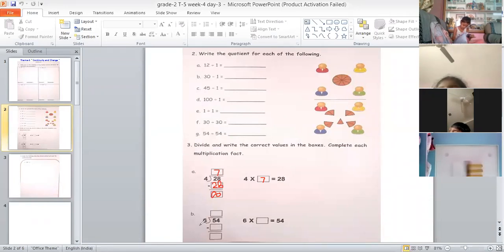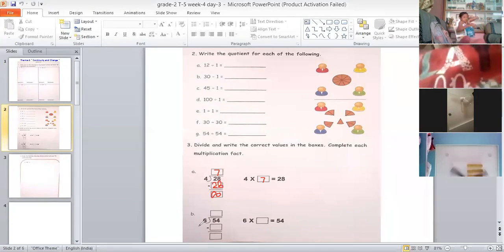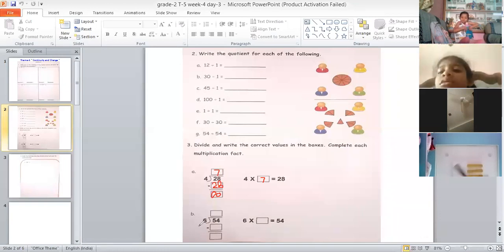Now what we will do, Akshaya? We need to do division. Okay, so which table we will recall? 6 table. Very good. Now recall 6 table and tell me when you will get 54 in 6 table. In 9. Very good. 6 nines are 54, children.